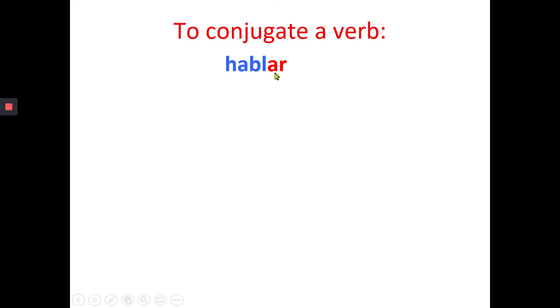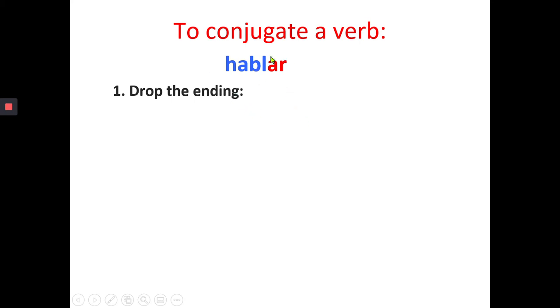When the verbs end in AR, ER, or IR, that is the infinitive form. It means that it has not been conjugated yet. So when we say hablar, the same in English, right? When we say to speak, we do not know who is speaking, right? When we say hablar, we don't know who is talking here. So when we add the persons, the pronouns, then we conjugate it, right?